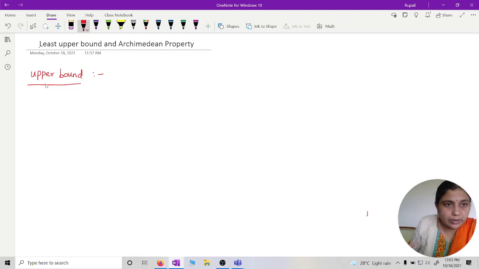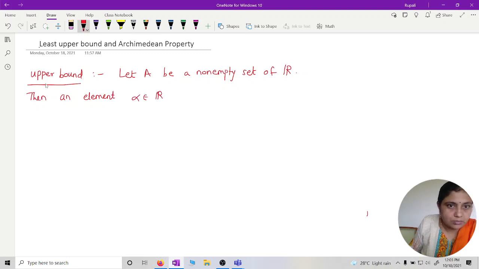What is an upper bound? Let A be a non-empty set of R. Then an element alpha belongs to R is said to be an upper bound of A if x is less than or equal to alpha for every x belongs to A.